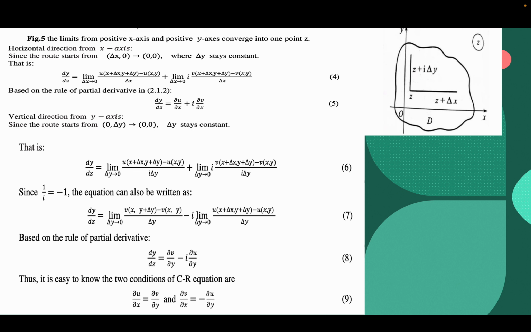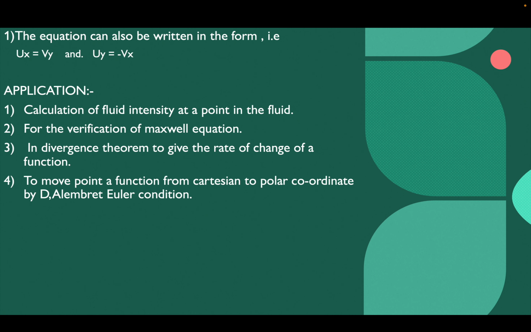Thus it is easy to know the two conditions of the CR equations are del u/del x = del v/del y and del v/del x = -del u/del y. The equations can also be written in the form ux = vy and uy = -vx. So there are some applications of the Cauchy-Riemann equations.